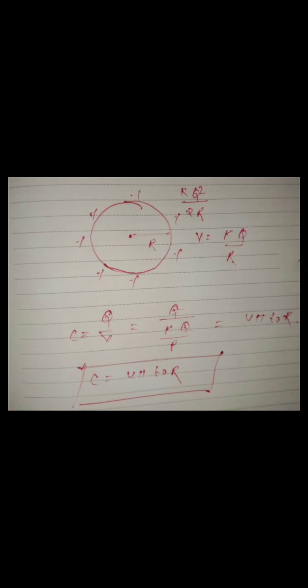Now see here, guys, as I have just explained, previously there was only one body. What was that body? It was a sphere whose capacitance we have found out. What is the capacitance of a single sphere? 4 pi epsilon naught R. We already have explained about it. The capacitance is very less.